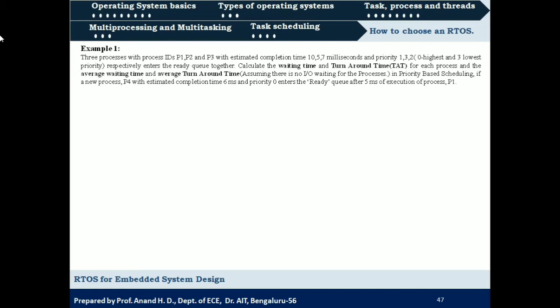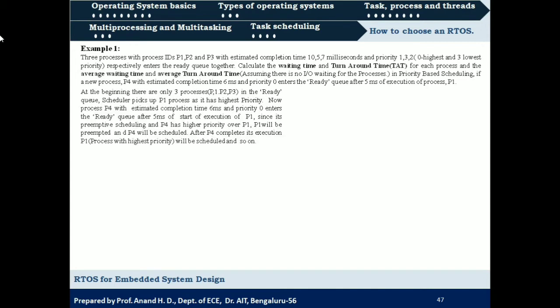Out of these three, P1 has the highest priority, so that will be scheduled for execution, right? Once it has started execution, after 5 milliseconds of execution of P1, there will be a new process P4 which has a priority of 0.